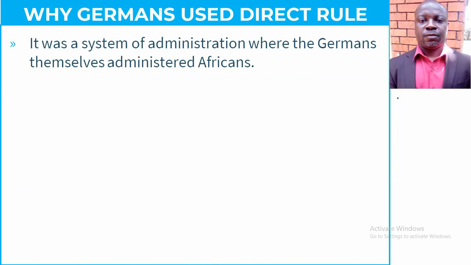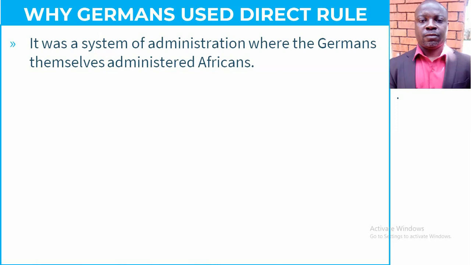Direct rule, of course, was a system of administration where the Germans themselves administered Africans. It is contrary to the other system of indirect rule, where the colonialists used African chiefs to administer Africans. So here we are looking at the Germans themselves administering Africans.